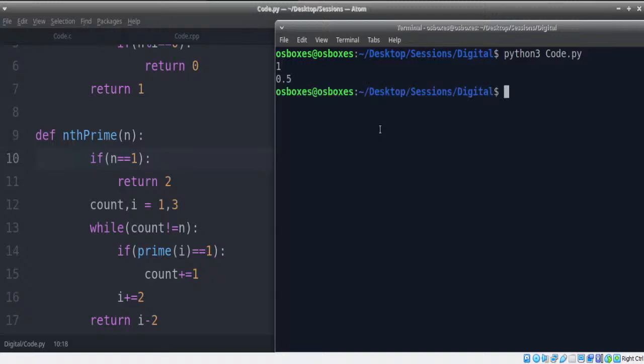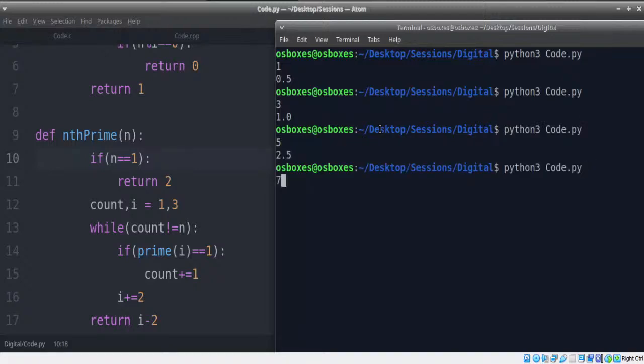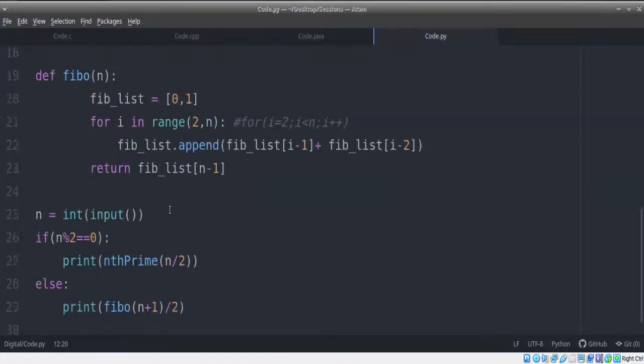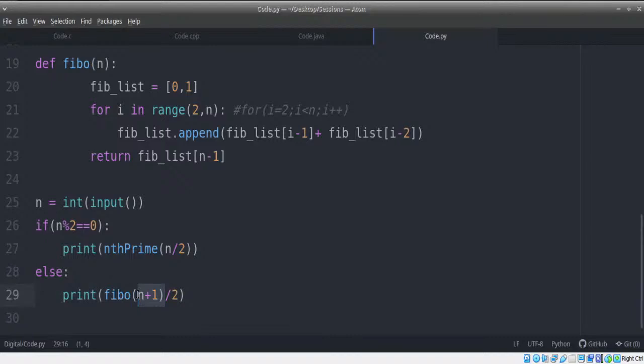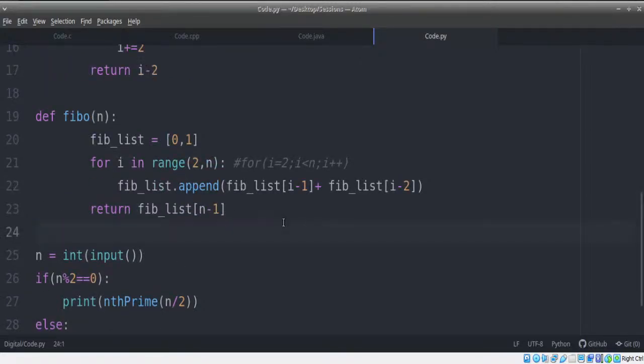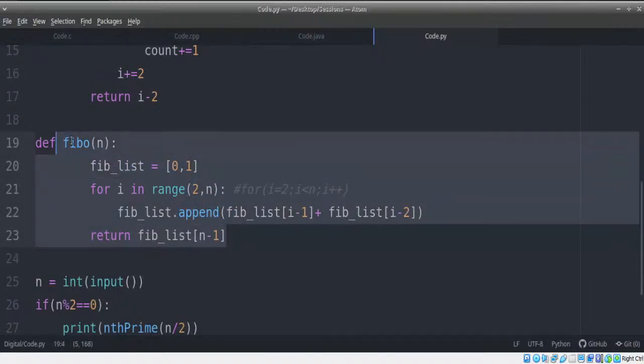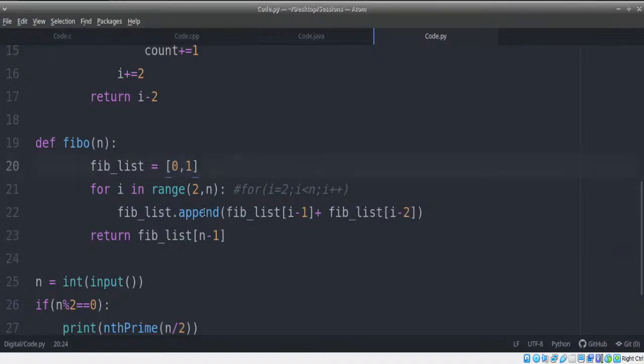What do you guys think? When I give 1, is this correct? First Fibonacci number. If I give 3, if I give 5, if I give 7, is this correct? Something went terribly wrong here, right? Because if you remember, if the number is odd, I'm supposed to get a Fibonacci number perfectly. But what's happening here? Something went terribly wrong over here. Because when you write fib list of 0, 1, it's giving me something wrong.